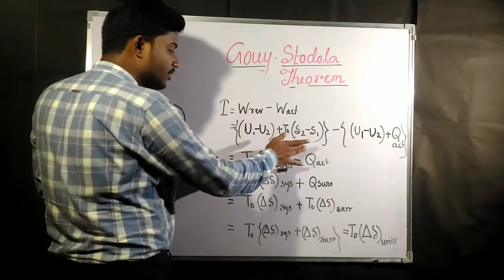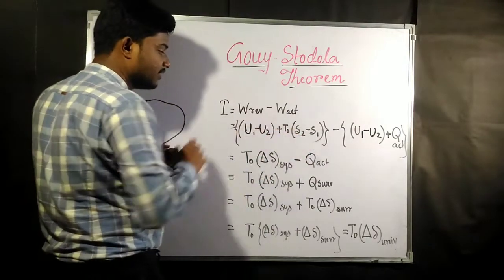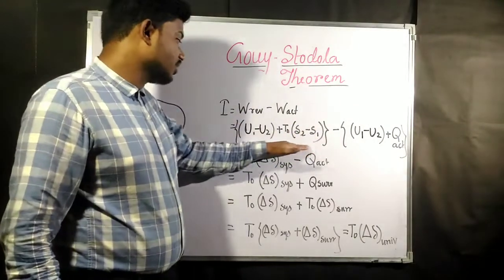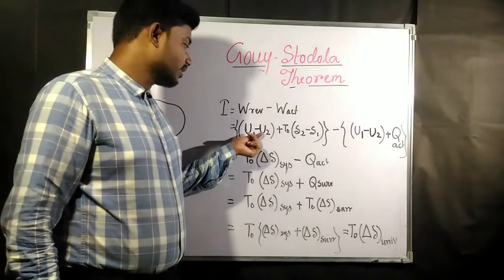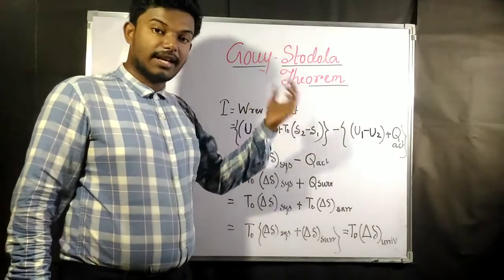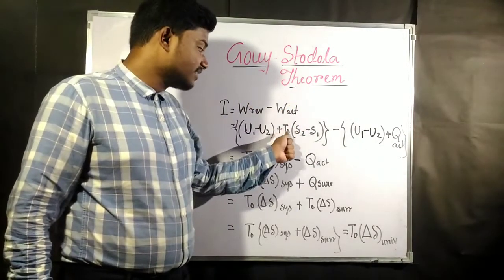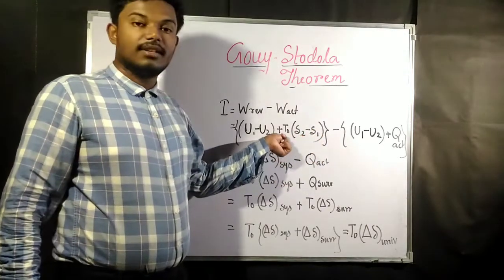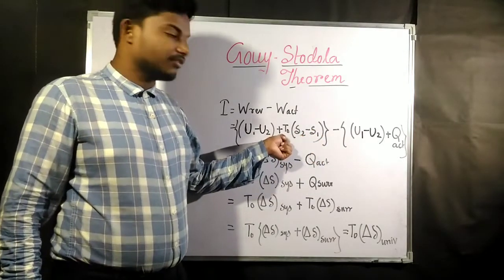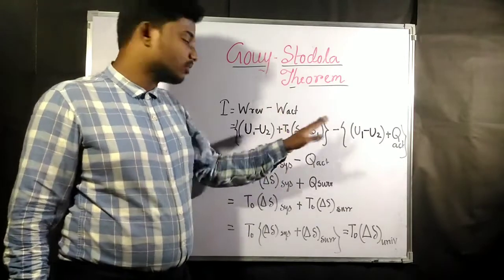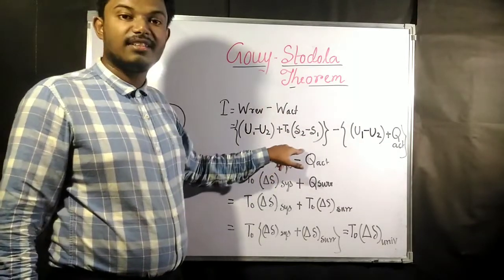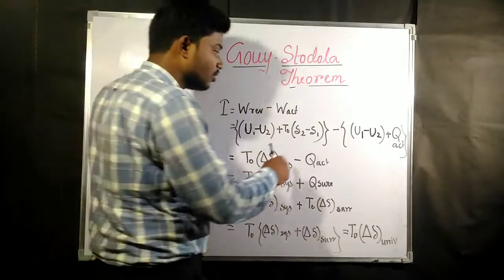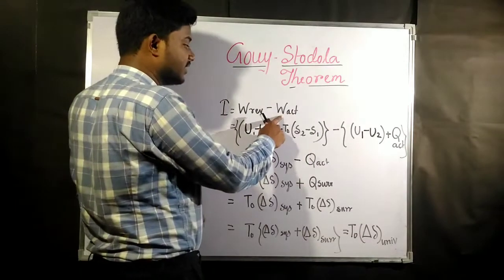If you remember, we have found out the available energy by system, except the surrounding is going to be this one: U1 minus U2. In the expression which you have derived, it was written as minus T naught (S1 minus S2). Now since we have written S2 minus S1, the negative sign has become positive. We have taken S2 minus S1 so that we can write del S. Del S is always S2 minus S1. And we are subtracting the W actual.